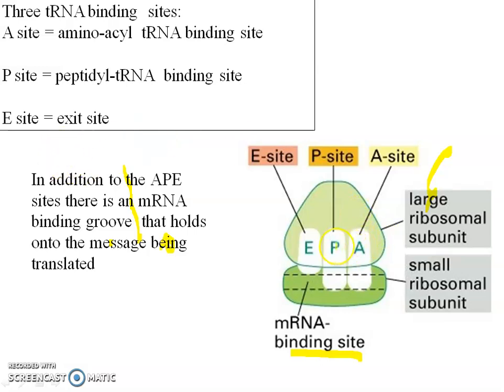So first the amino acid tRNA will come and bind at site A. This triangular shape is the large subunit, and the smaller one is the small subunit. It also has a hole for the mRNA to move in. In addition to the A site, P site, and E site, there is an mRNA binding groove that holds on to the message being translated.